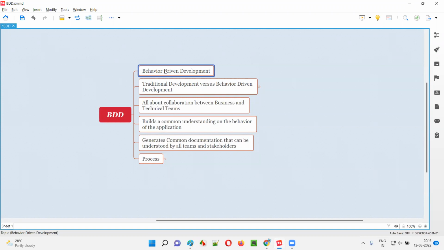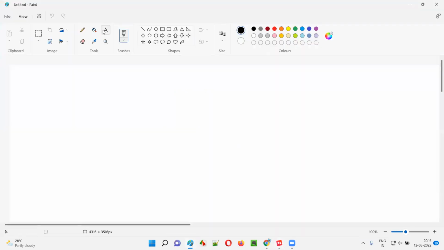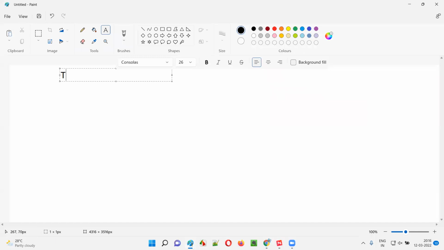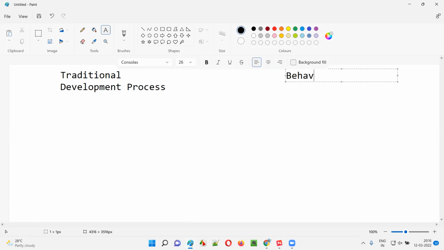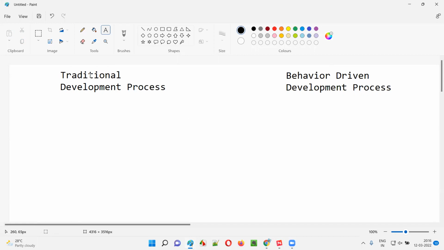To understand what exactly is this behavior driven development, we need to compare it with the traditional development. Let me compare. This side I'll write traditional development process. And on the right side, I'll write behavior driven development process. So what is the difference between the traditional development process and the behavior driven development process?